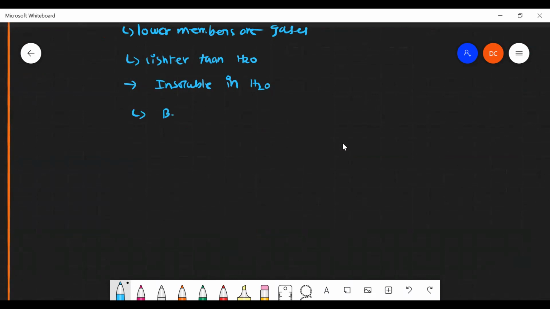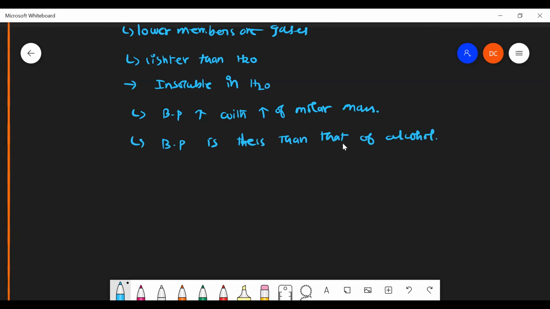And as usual, we know that the boiling point increases with increase of molar mass. Once we increase the molar mass, the boiling point will also increase. And this boiling point is less than that of alcohols. Why does alcohol have higher boiling point? Because hydrogen bonding is present. Alcohols have hydrogen bonding, but here there is no chance of forming any hydrogen bonding, so it has lesser boiling point than alcohol.